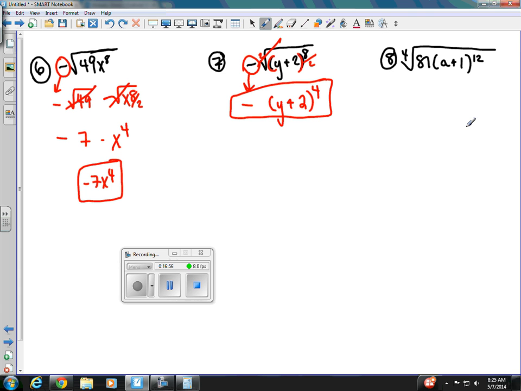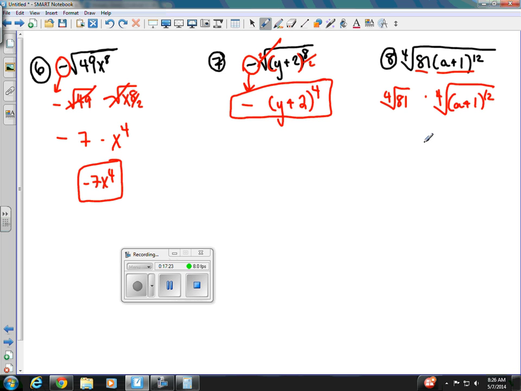Then our last example, we have the 4th root of 81 times a plus 1 to the 12th. So it's a lot like examples 6 and 7 combined. It's the 4th root, and then I have two things in here. I have 81 and a parenthesis. So I'm going to take the 4th root of 81 times the 4th root of my parenthesis. So we keep the parentheses all grouped together like it's just one big thing.